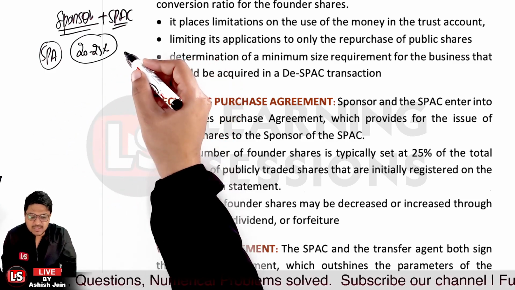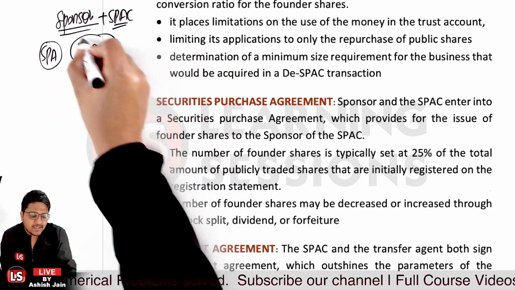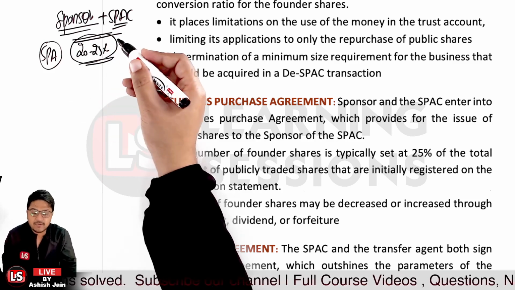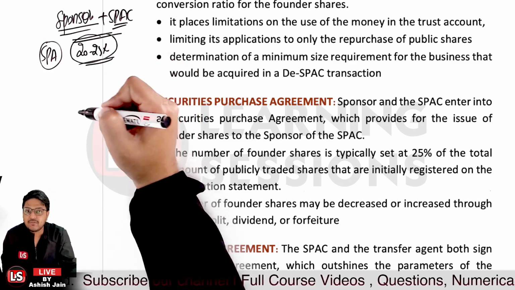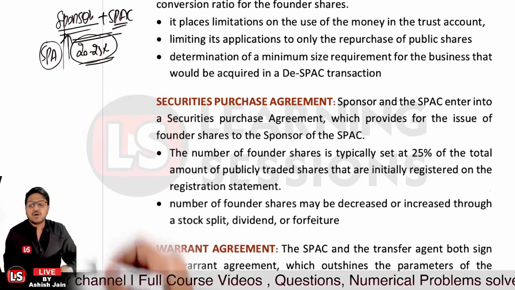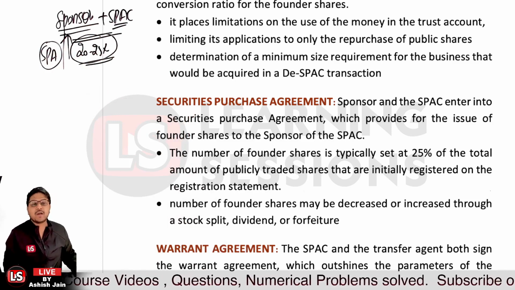So the securities purchase agreement is between the sponsors and the SPAC, where it gives the right that the sponsor will hold shares of 25% of the total number of the public traded shares. And the sponsor's number of shares can be increased, decreased, or they can also be forfeited, right? Further, it's related to the warrant agreement.